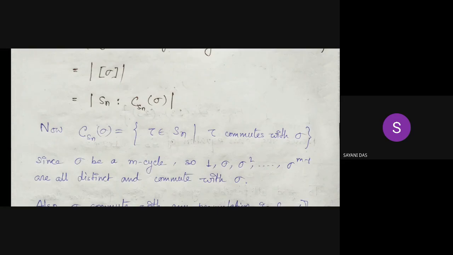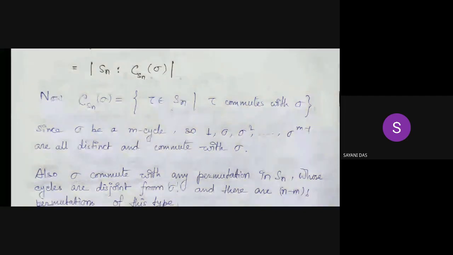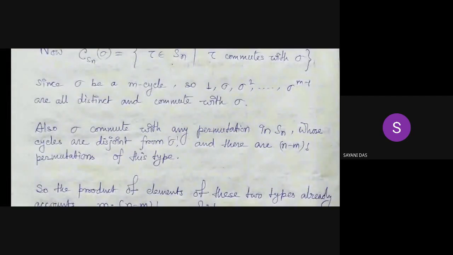Now, what is C_Sn(sigma)? C_Sn(sigma) is the set of those tau which commute with sigma. Since sigma is an m cycle, obviously 1, sigma, sigma squared, up to sigma to the power m minus 1 are all distinct and they commute with sigma. So we already account for m elements. Also, sigma commutes with any permutation in Sn whose cycles are disjoint from sigma.